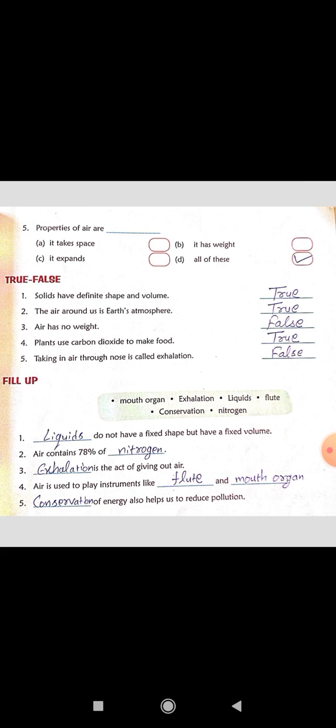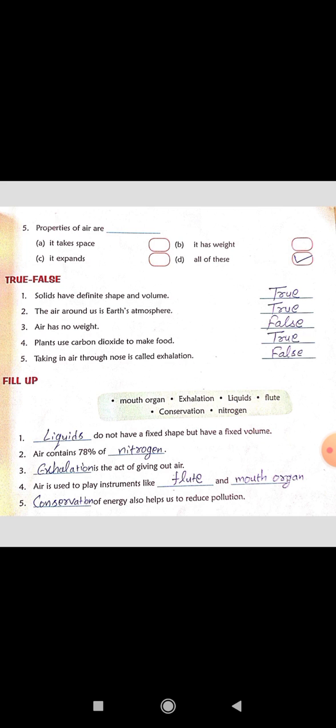Children, then question number 5 is properties of air are dash. Answer is it takes up space, it expands, it has weight. So all of these. True false statements. Solids have definite shape and volume. This is true. The air around us is Earth's atmosphere. This is also a true statement.